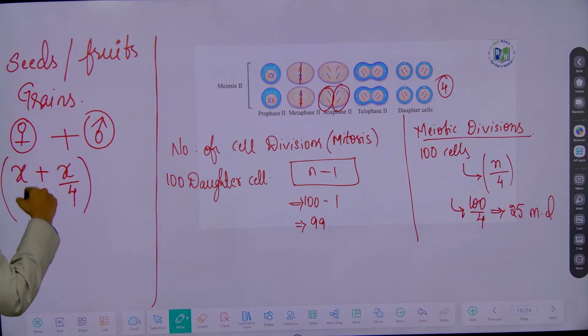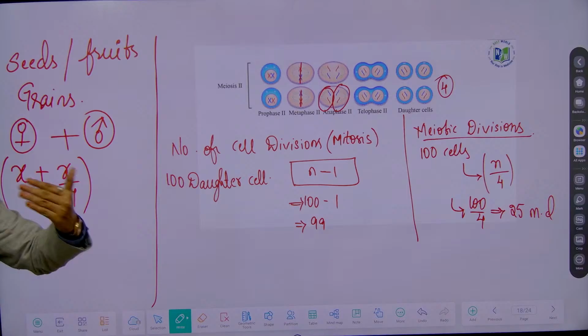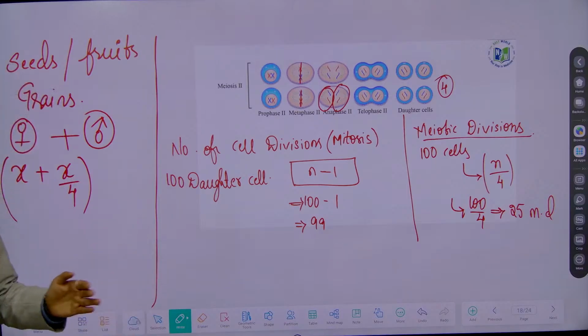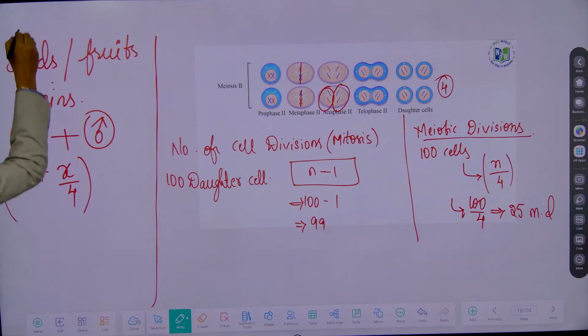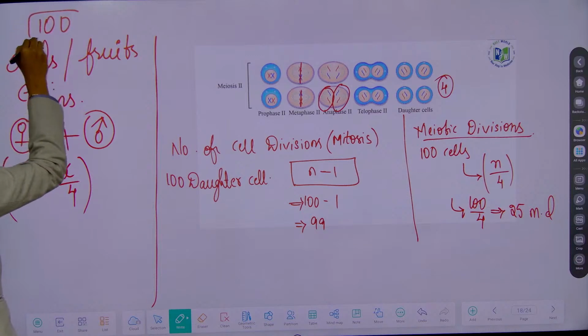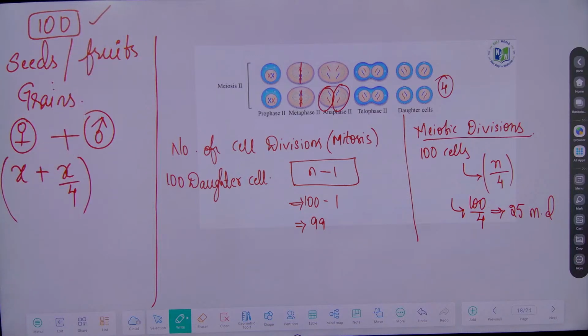These two will unite, forming the female gametophyte, and the male gametophyte will be releasing what? Female gamete and male gamete. As a result, a zygote is formed that matures to what? A seed. So for example, 100 seeds are formed. How many meiotic divisions occur to form 100 seeds? The formula is x plus x by 4. If you just remember this formula, it is enough.